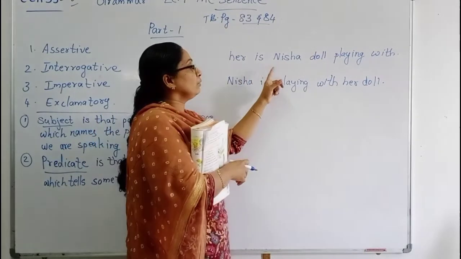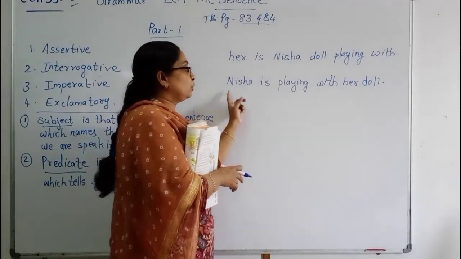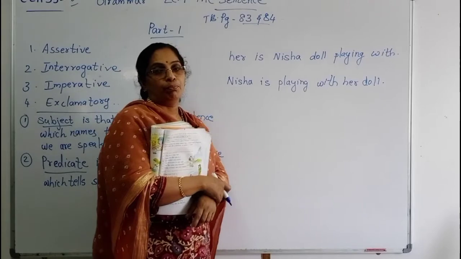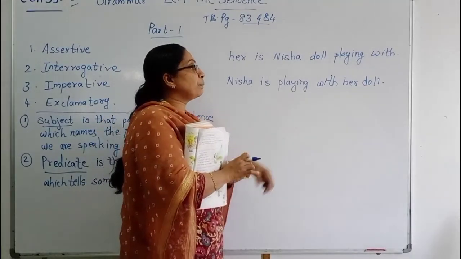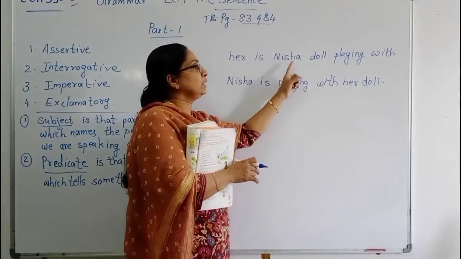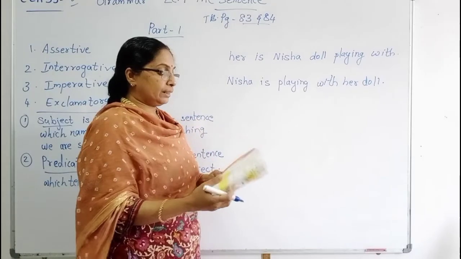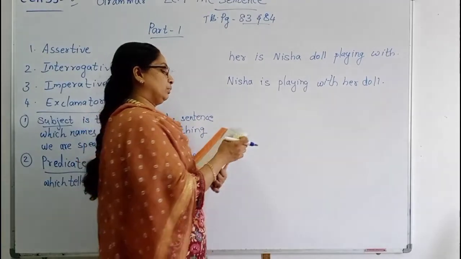Yeah. So when we are getting a group of words, we won't get the correct meaning. It should be in the correct form. Now, Nisha is playing with her doll. Now we understand the meaning. We rearrange these words into the correct form of a sentence. Then we will write a few more examples, children.